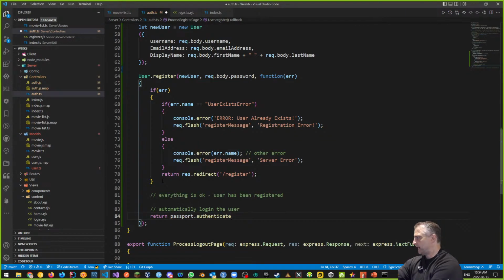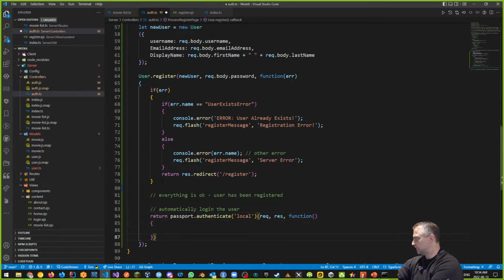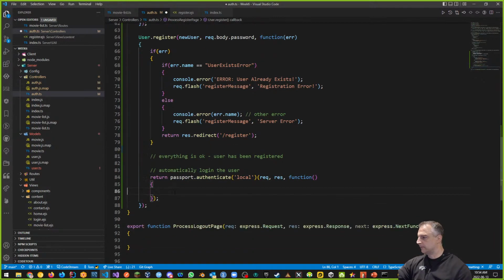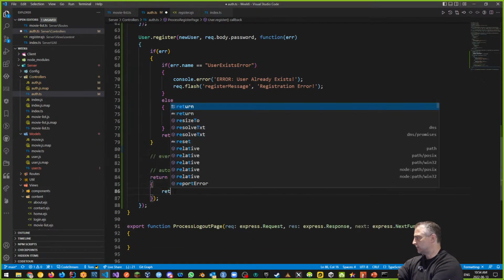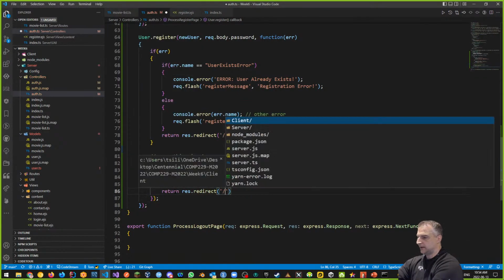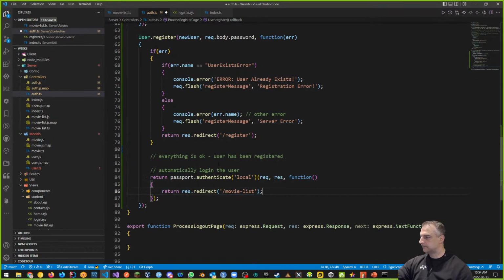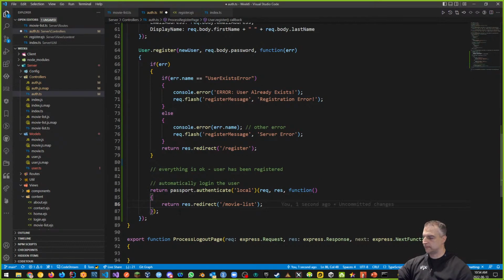passport.authenticate, and you can pass in that it's a local user we're authenticating, right? And I want to pass in the request, the response, and a callback function, just in case there's an issue. And in the callback function, we can return res.redirect back to the movie list page. Okay. So this automatically logs in the user. And this is your registration.